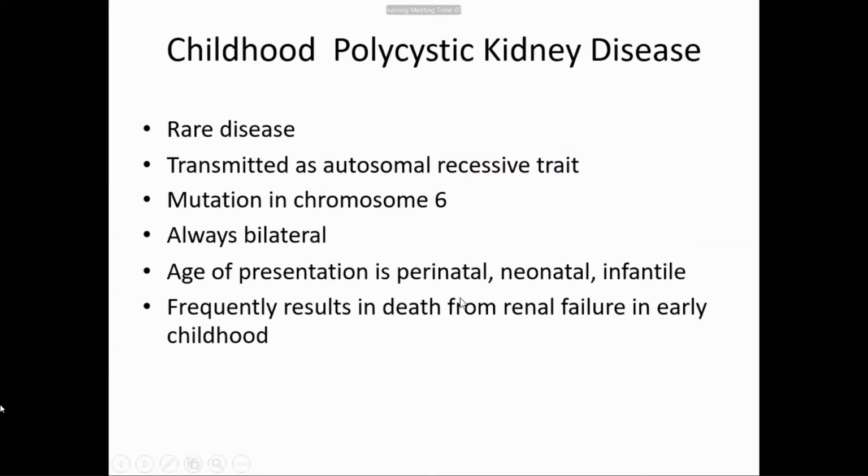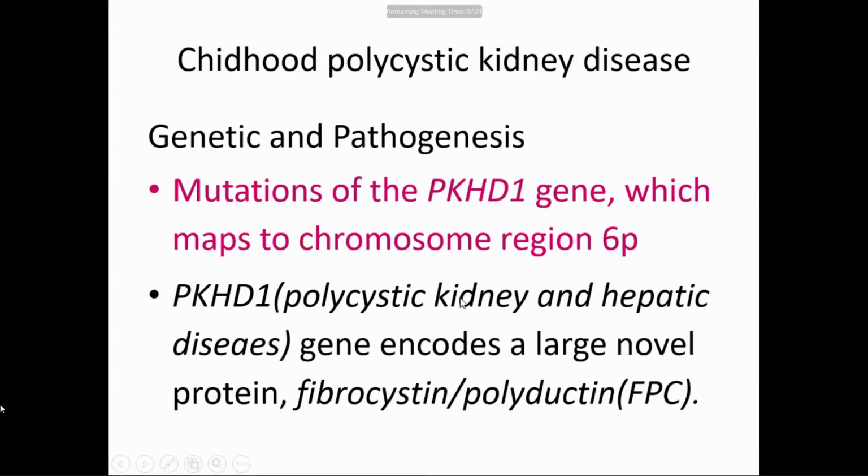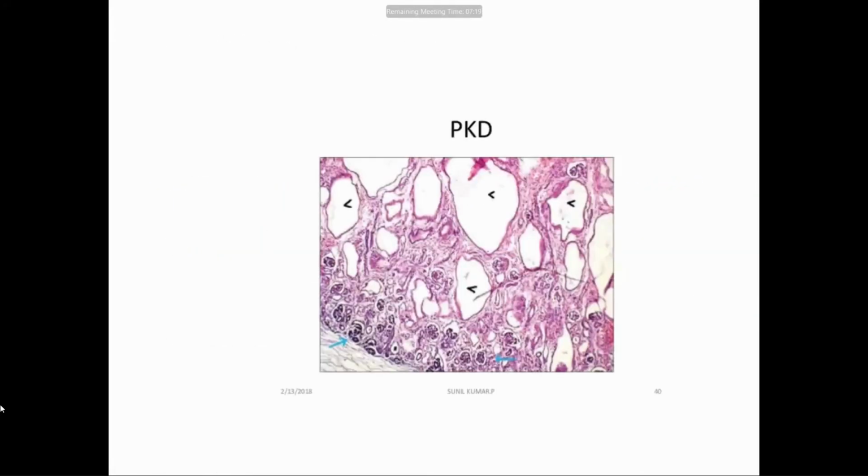And because this involves only tubular epithelium, I mean tubules, you can see here these are remaining glomeruli, and these are other glomeruli at the periphery. Now this is an adult polycystic kidney, or autosomal dominant polycystic kidney.